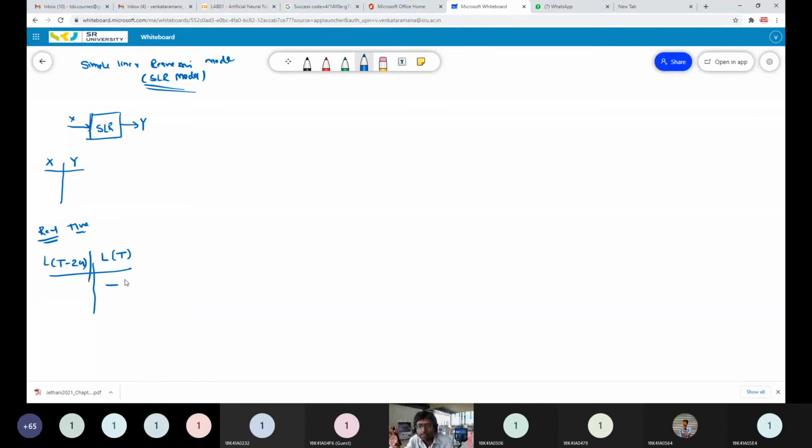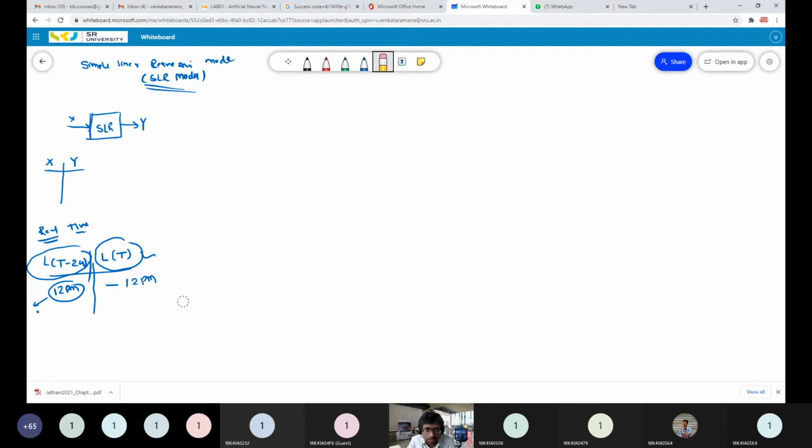If that is the approach, then I may go with a simple linear regression model because I am going to estimate one output from one input. The load is available at 12 p.m. yesterday. Based on this value, I am going to predict what the load will be at 12 p.m. today. One output and one input. For such problems, you may go with the simple linear regression model.